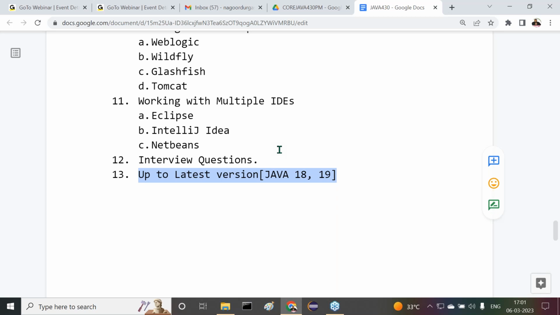By the time you complete your course, if Java 20 comes, by default we can understand Java 20 is also part of our Java. Automatically, I'm going to include the Java 20 version also. So my simple point is up to the max. I believe in max content. Learning is only one time, not every time. That time we have to learn completely. That completeness we have to get at that time itself. So that's the simple philosophy we are following, and based on the total content we are going to follow our content.